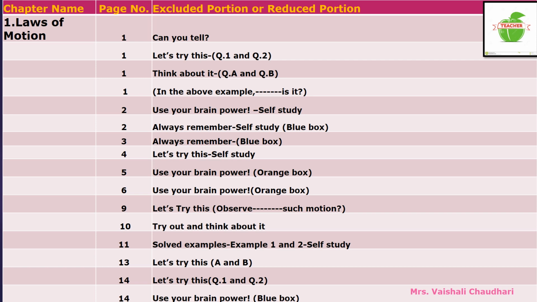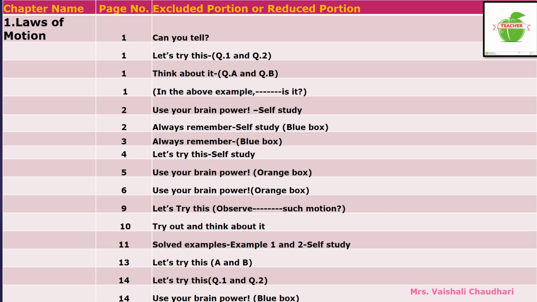On page number 9, in "Let's try this", from the word "observe" to the words "such a motion", this part is reduced from your syllabus. Now on page number 10, "Try out" and "Think about it" are also excluded from your syllabus.